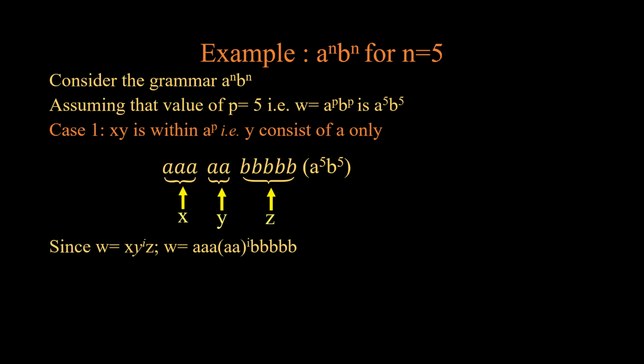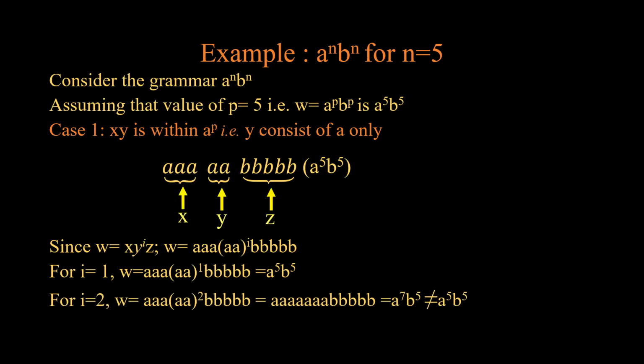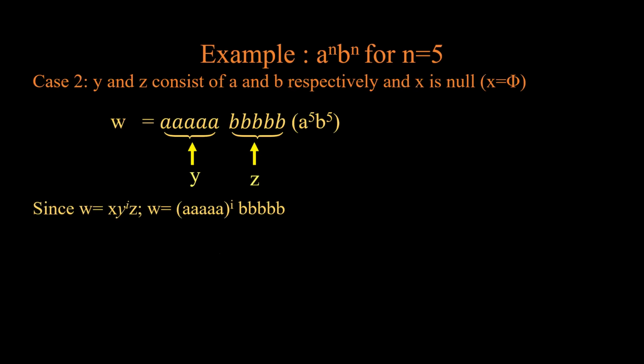Since w is equal to xy^iz, the ultimate string which we have is 3a followed by (aa)^i and 5b. For i equal to 1, w is aaa (aa)^1 and 5b, that is a^5 b^5. For i equal to 2, w is aaa followed by 4 a's followed by 5 b's, that means a^7 b^5, which is not equivalent to a^5 b^5. That's a contradiction.